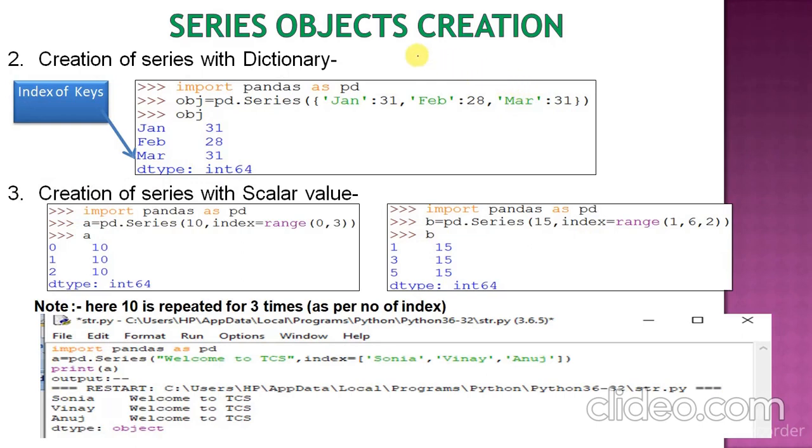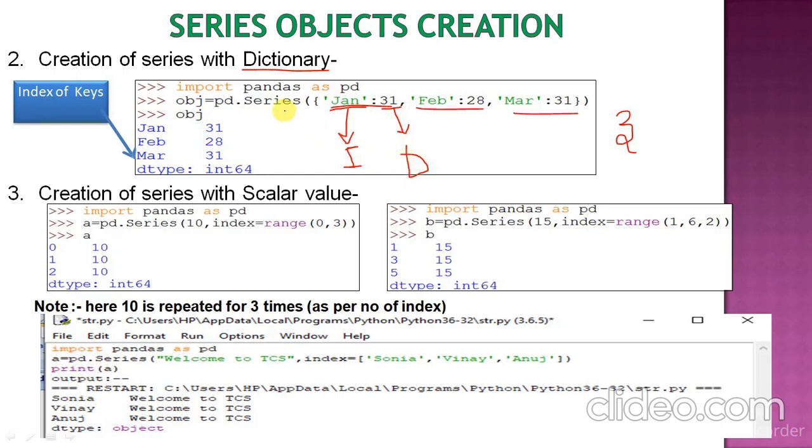Now we are going to create a series with the help of a dictionary. Always remember whenever you are going to create a series with a dictionary, dictionary means what? You have a pair of key and value. It is a key, it is value. Again key value. Total how many key value pairs here? 3 key value pairs are here. तो जब भी हम डिक्शनरी की हेल्प से क्रिएट करते हैं सीरीज, तो यहाँ पे जो आपकी कीज़ हैं they will act as the index while your value will act as the data.